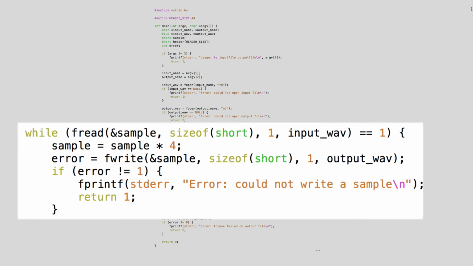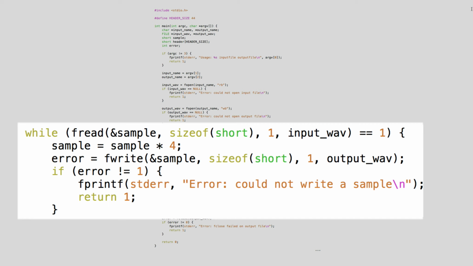To increase the volume of the sound in a WAV file, we must multiply each of the samples by a number greater than 1. We need to access each sample individually, so we use a while loop that reads one short integer at a time from the input file. If fread does not return 1, then we have reached the end of the file, so our while loop terminates.